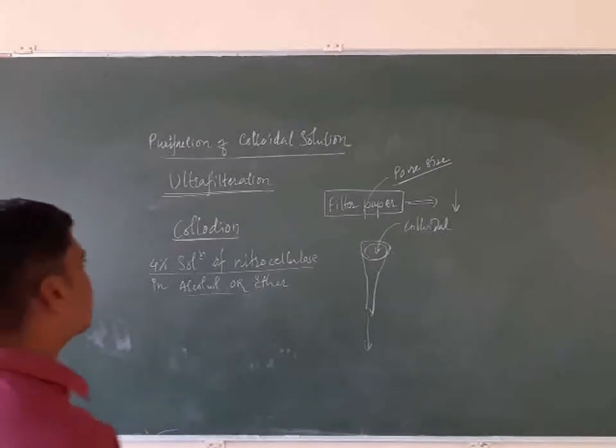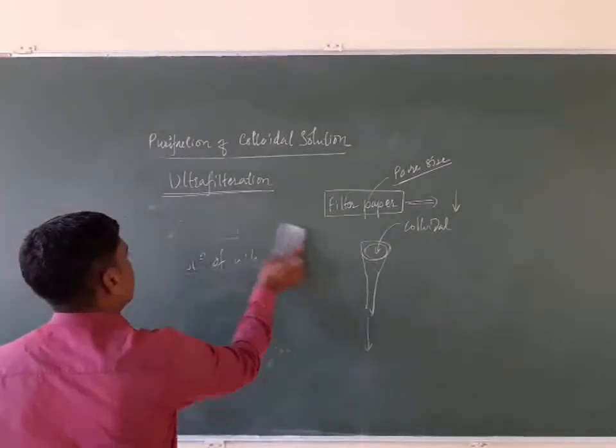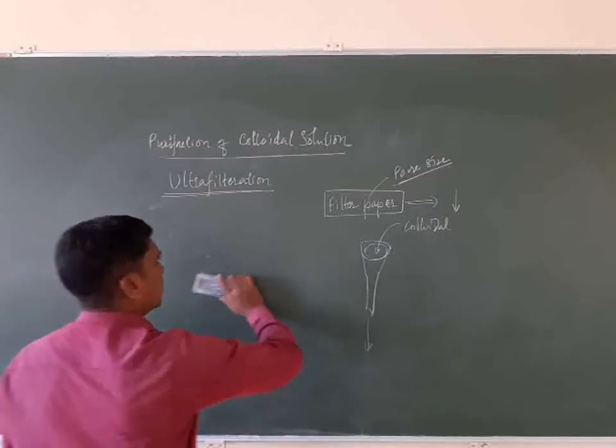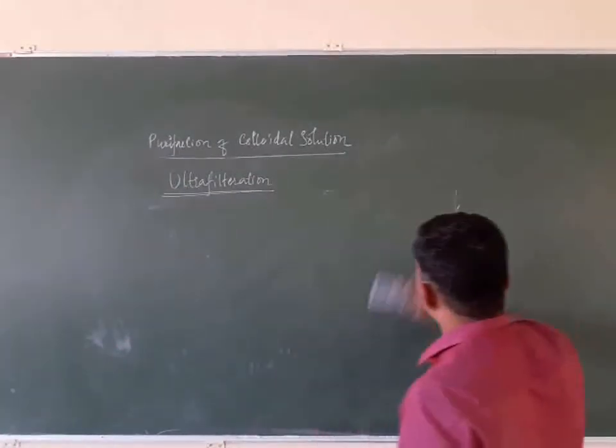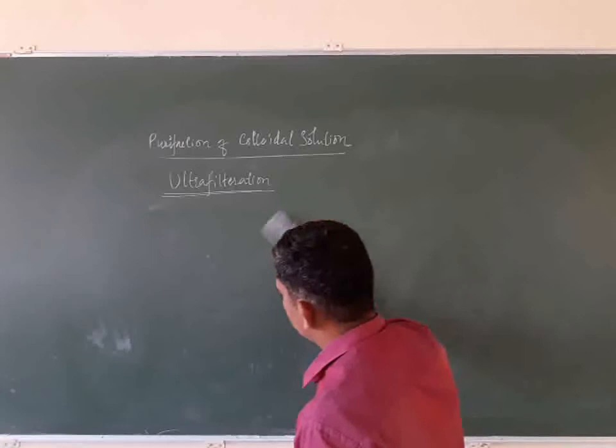The rate of ultrafiltration is very slow. Why? Because now we are reducing the pore size.